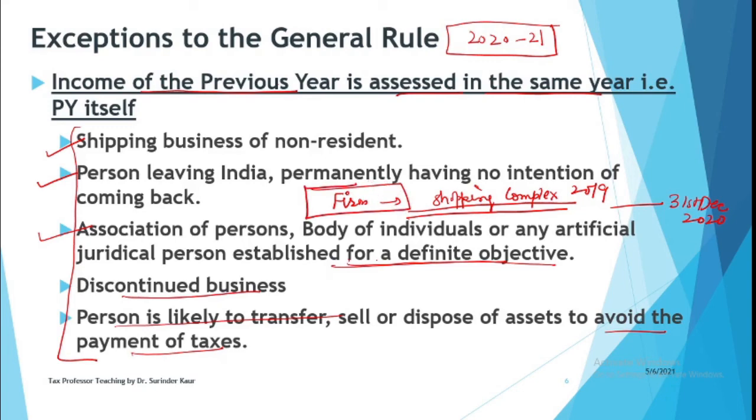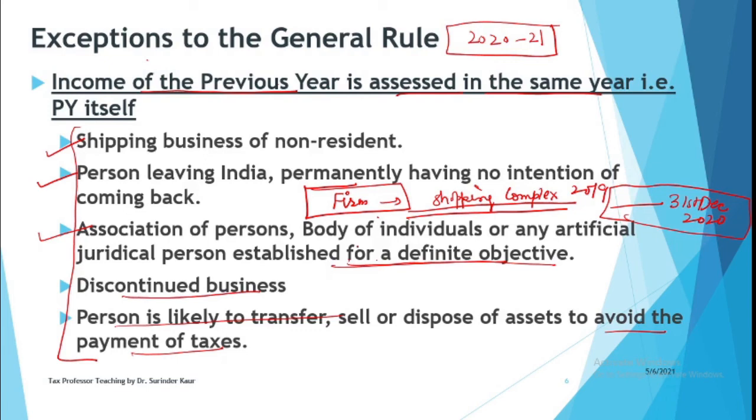It doesn't exist. So how will income tax authorities make this person liable who is nowhere to be seen? So for such cases, these exceptions have been introduced, that within the previous year itself you will have to file the return. So this firm will have to file the return within this previous year. You cannot wait for the assessment year, because in that year this person is not going to be there. Same is the case with discontinued businesses. If your business is going to be discontinued, then the ITO is not going to come after you and collect taxes. You will not be paying, you don't have that income, so you need to file your returns.